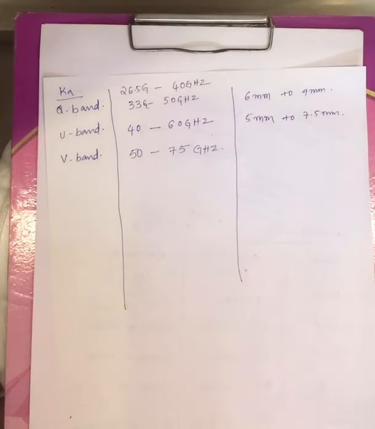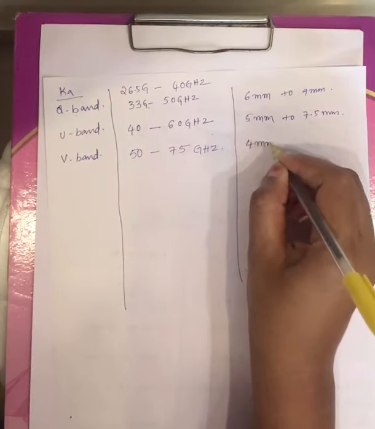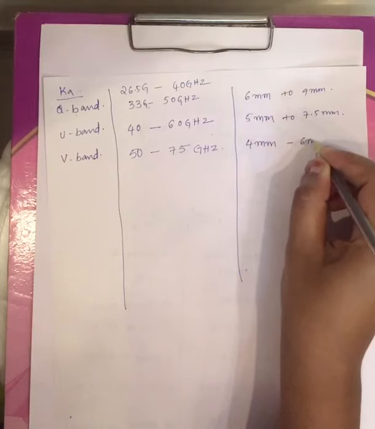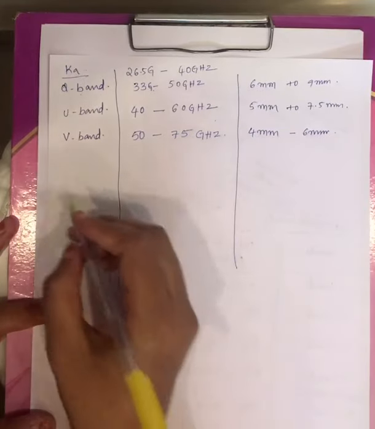That means microwave frequencies are divided into different bands, and those are the frequency ranges allocated to those particular lettered bands. Now the V band, whose frequency range varies from 50 to 75 gigahertz, has a wavelength range from 4 millimeter to 6 millimeter.